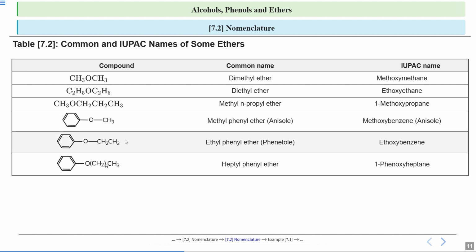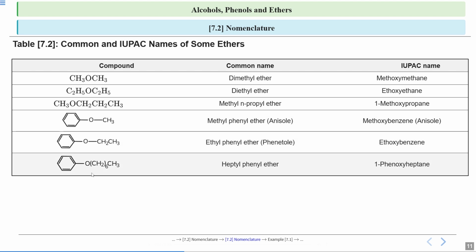Now look at this compound's common name. One side there is phenyl ring and one side there is ethyl, 2 carbon atoms. So E comes first, then P. So you will write ethyl phenyl ether. And this is also called as phenetole. Now look at the IUPAC naming. Since this phenyl has 6 carbon atoms, this will be your parent alkane. And this will be your alkoxy substituent. So since 2 carbon atoms, it is ethoxybenzene.